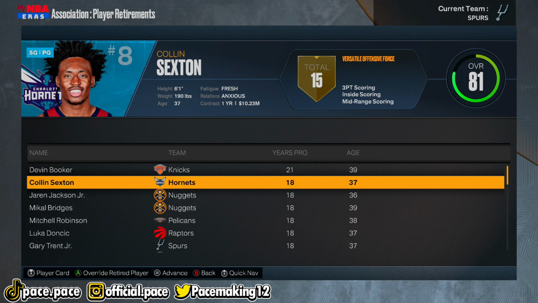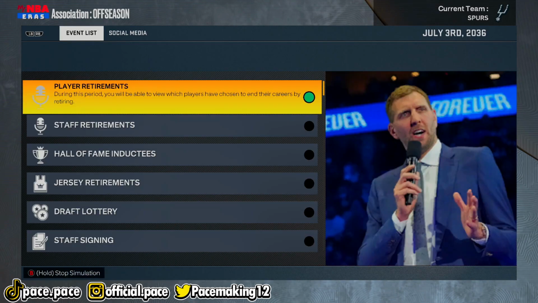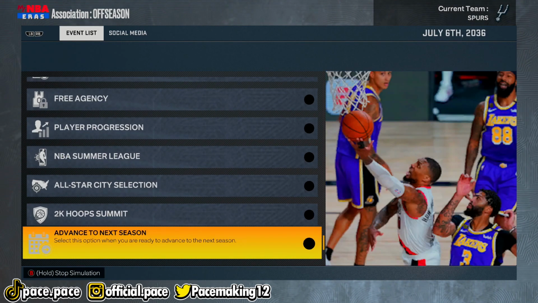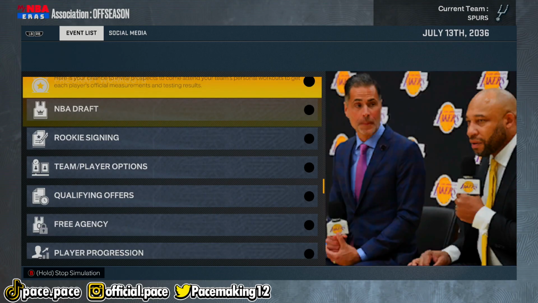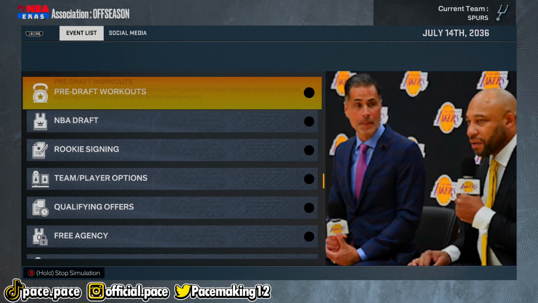But Devin Booker, Collin Sexton, and a lot of these other players ended up retiring. I saw Luka in there. So if my math is correct, it looks like within the next year or two, Keldon Johnson will be retiring.